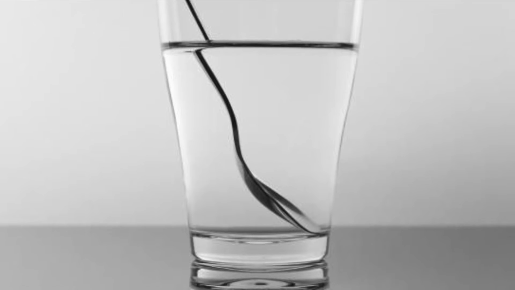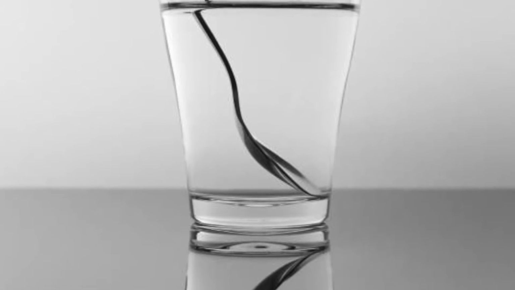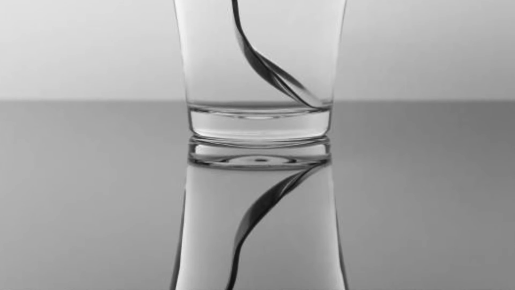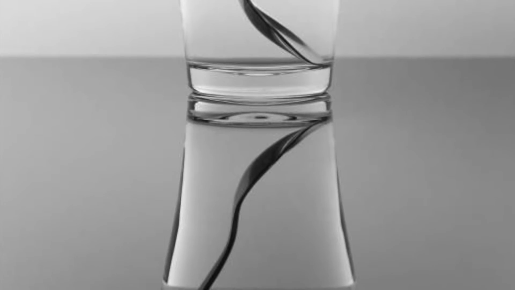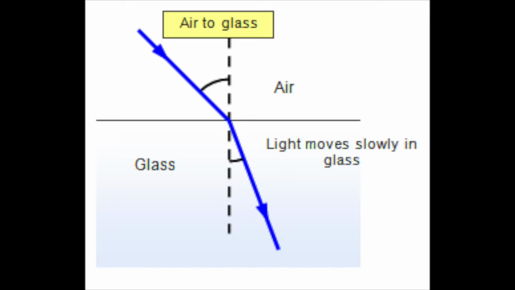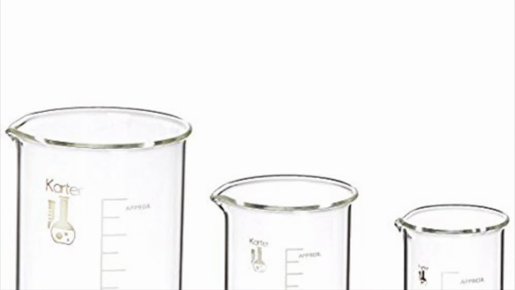This is an example of light refraction. As the light travels from the air through the glass and water, the light slows down and causes an optical illusion that the spoon is broken. In this illustration, you can see that the light is bent due to the slower speed light travels through the pane of glass. Each type of glass has a density that is specific to that glass.